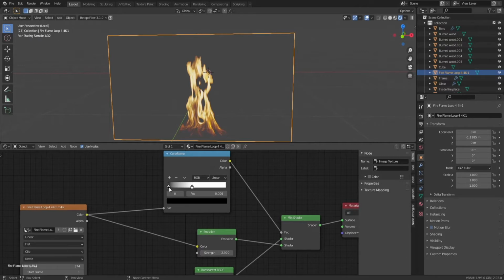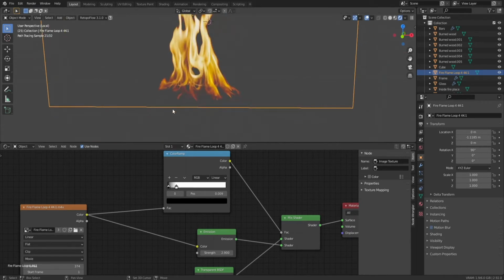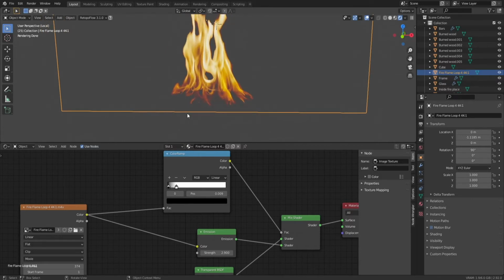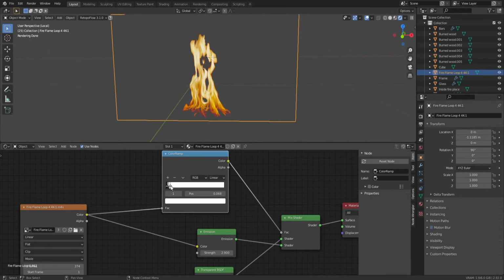So what we also can do is put up the black side, or put the white a bit closer to the black, and this way I actually want to have a bit of that reddish fire still on there, because it will help sell the effect of something actually burning on the lower side of the flame, basically. So basically the logs, but yeah, just like this. And yeah, you just have to play around with this until it suits what you need.